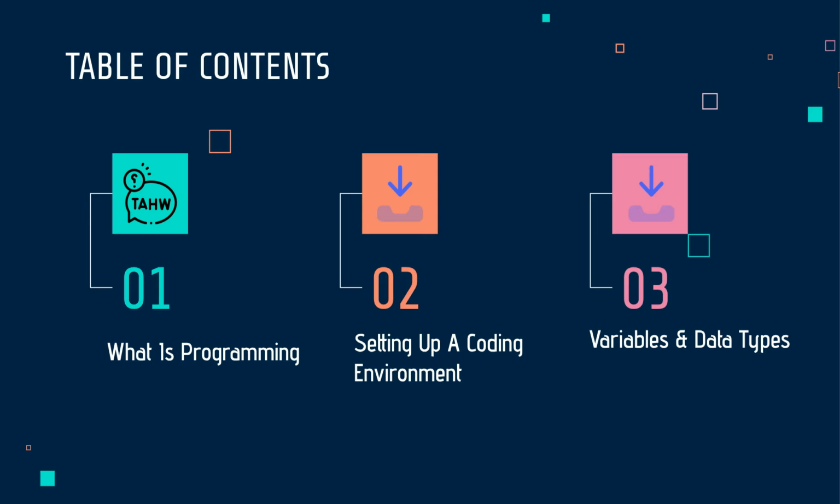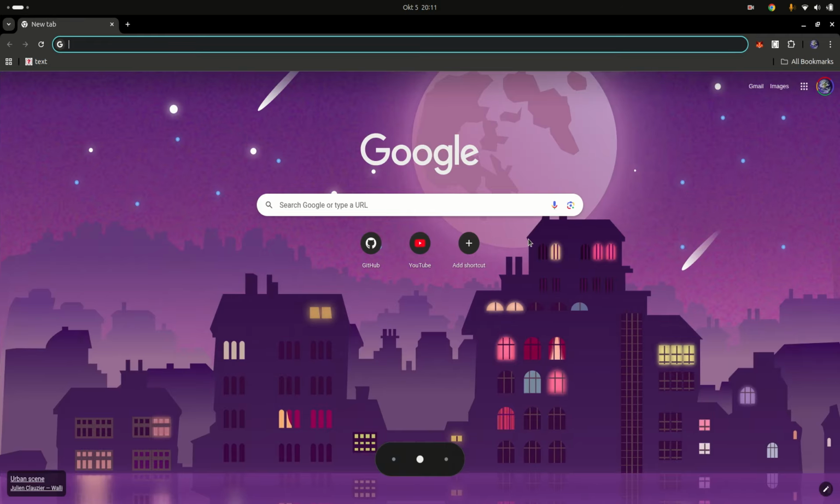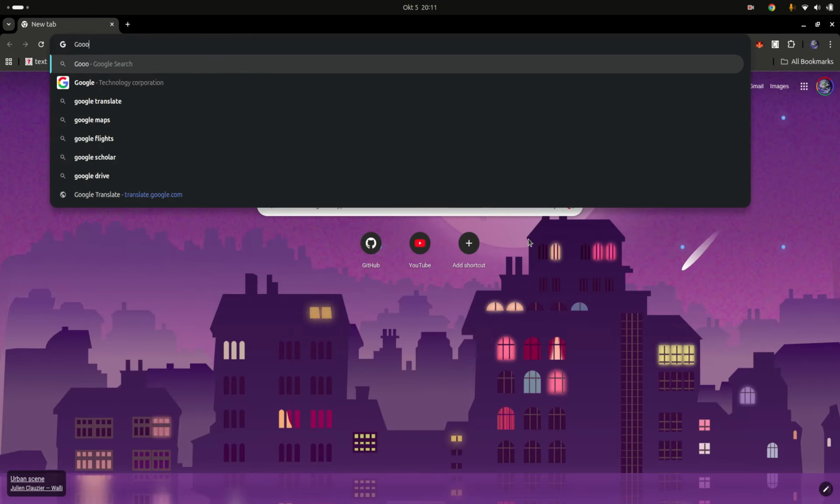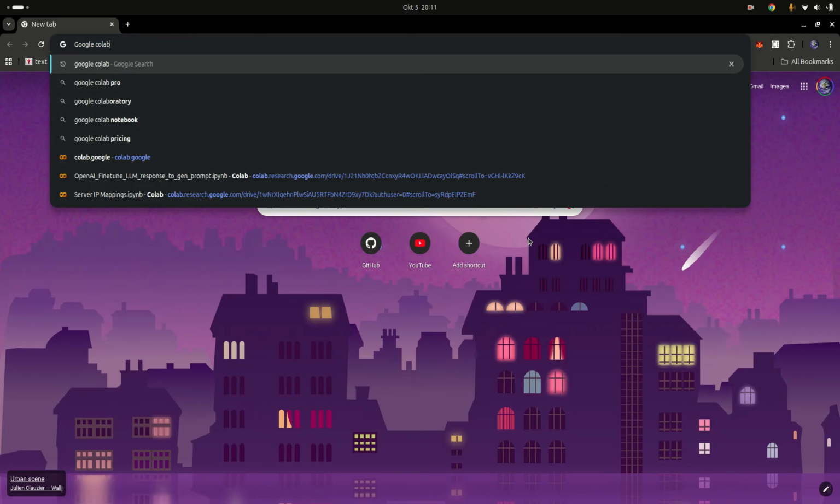So now that you have a better idea of what programming is and what programming in Python specifically focuses on, let's jump into it. Let's simply set up our environment first. Just go to Google and make sure that you have a Gmail account. Search for Google Colab and then press enter.